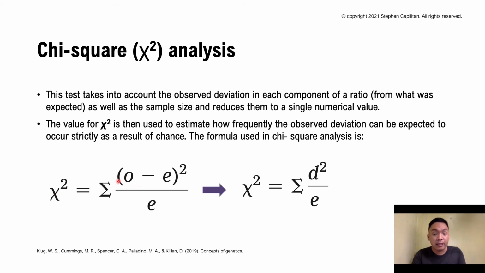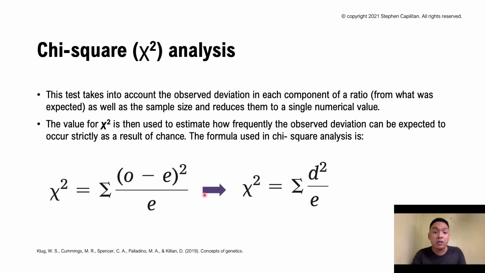Chi-square equals the summation. The Greek letter sigma represents the sum of the calculated values for each category in the ratio. So (O minus E) is observed minus expected, squared, divided by expected.